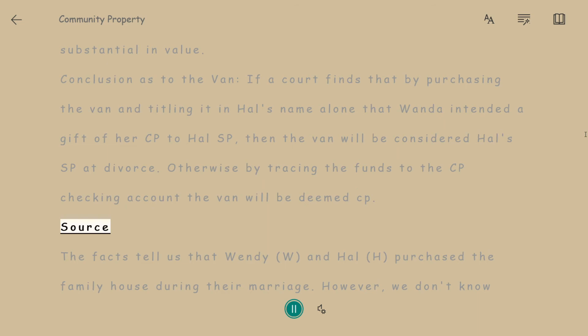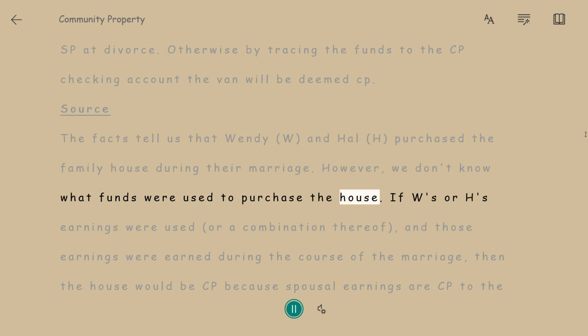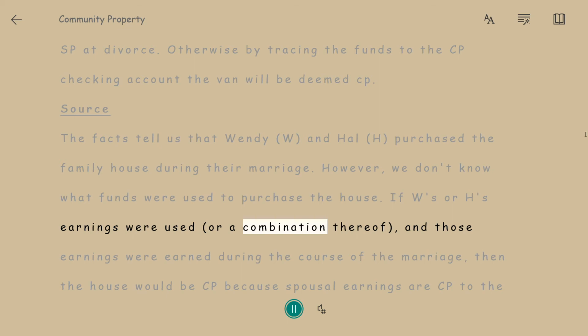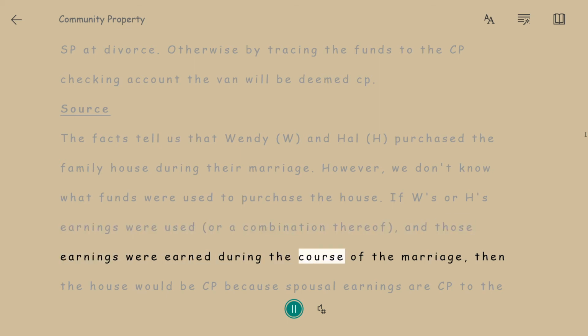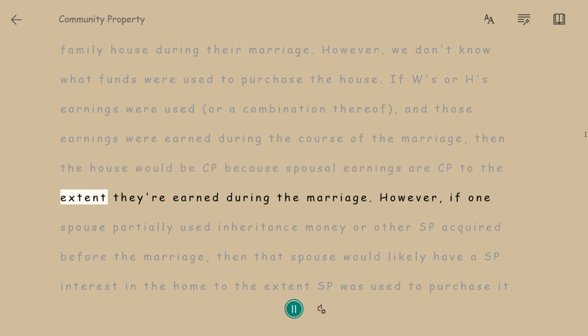Source: the facts tell us that Wendy, W, and Hal, H, purchased the family house during their marriage. However, we don't know what funds were used to purchase the house. If W's or H's earnings were used, or a combination thereof, and those earnings were earned during the course of the marriage, then the house would be CP, because spousal earnings are CP to the extent they're earned during the marriage.